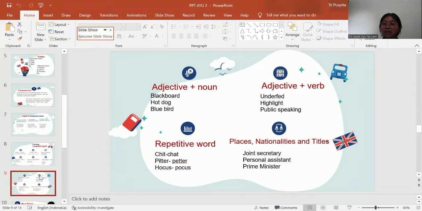And the eighth is adjective plus verb. For example, underfit, high like, public speaking. Under, high, and public are adjectives. Fit, like, and speaking are verbs.